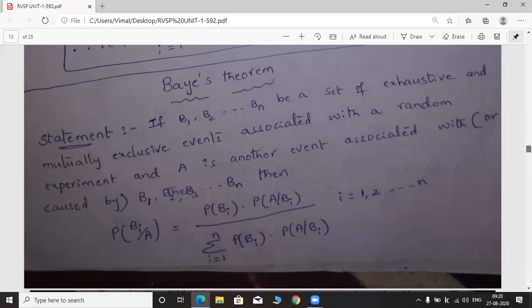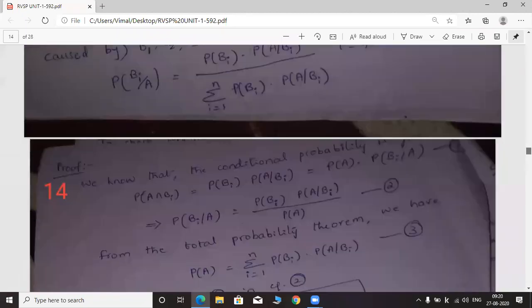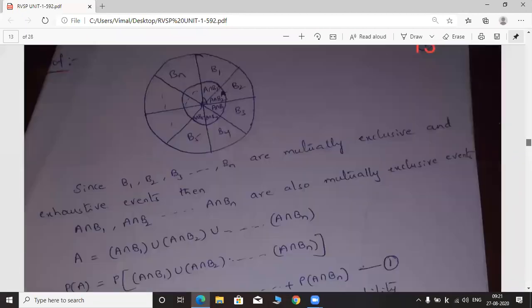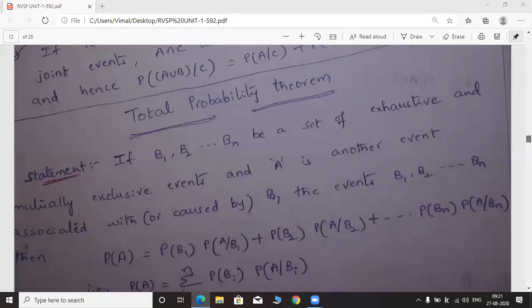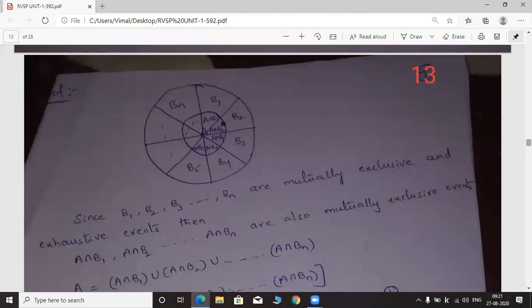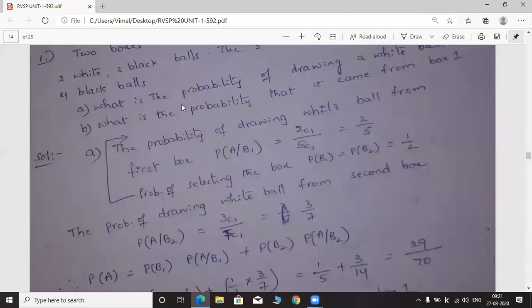Now we have to prove this. The proof is given here, very easy. This proof is mainly based on the total probability theorem, which I have already explained. If you understand the concept of the total probability theorem, then you can understand Bayes theorem easily. So all of you see the proof once.